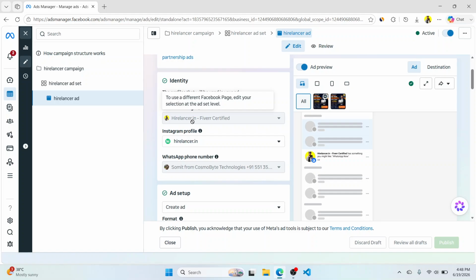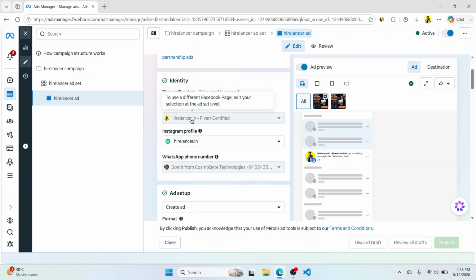And if we are running a simple campaign like a tiffin service at just 60 rupees, then the Facebook page will do wonders, and with very low pricing.